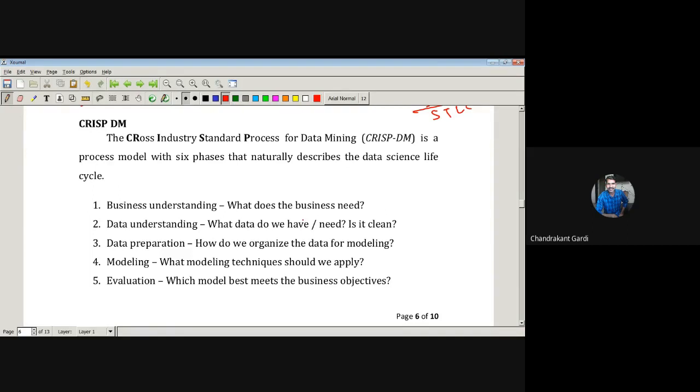We should change the data in the sense that we should process the data accordingly. We should prepare the data such that after that preparation or pre-processing, the data is in a form which is compatible for being applied by a certain model. So the data will be in a stage where we can apply a certain model onto it. Once we have prepared the data, then we can go for the modeling.